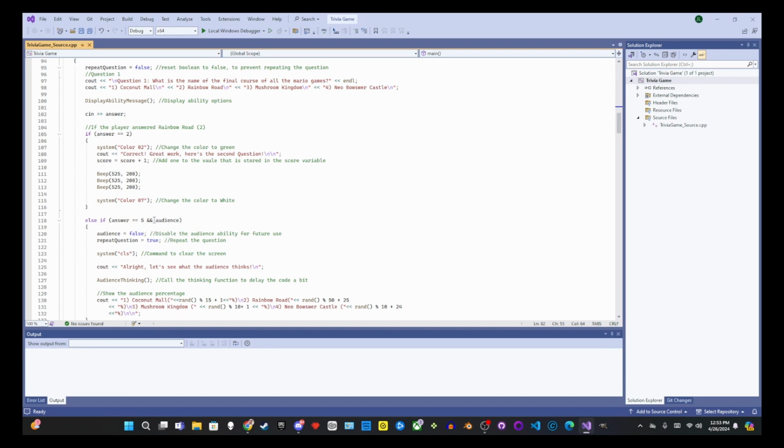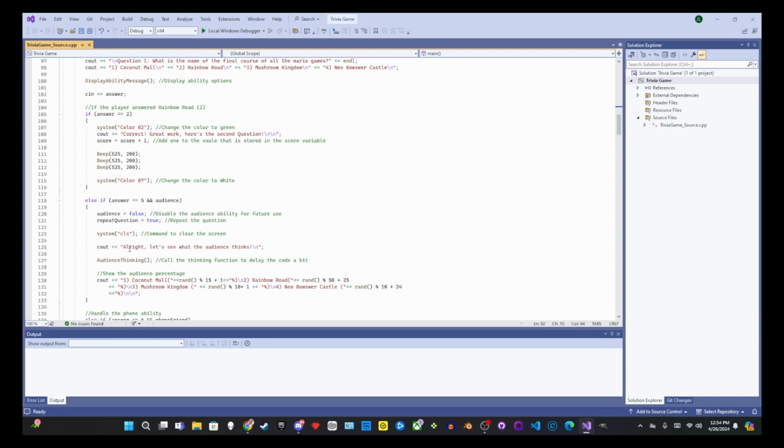If it's 5 and audience bool is true, you set the audience bool to false because you're using it. You set repeat question to true so that you repeat the question after this process goes by. Screen clear, and then it says, alright, let's see what the audience thinks.